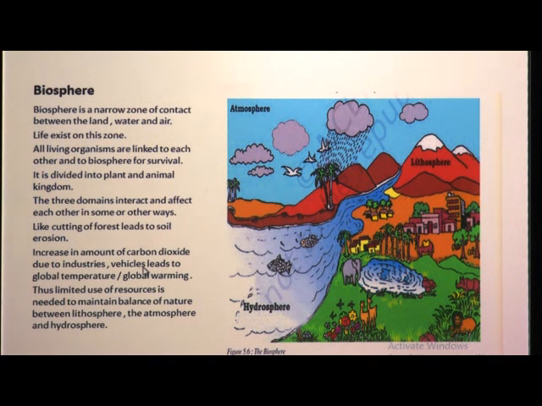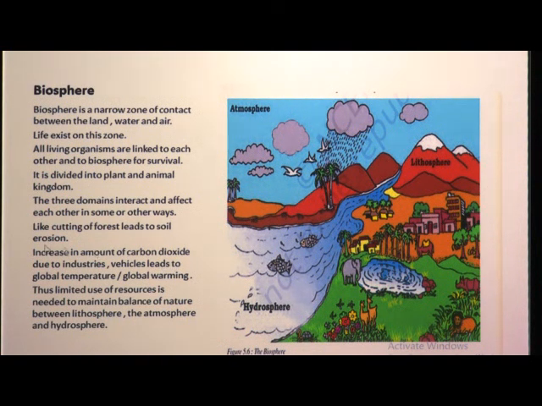How? For example, cutting the forest. If trees are cut down, this will lead to soil erosion. Again, if forests and trees are not there, then rain will not be there. One more example is if there is too much increase in the amount of carbon dioxide.